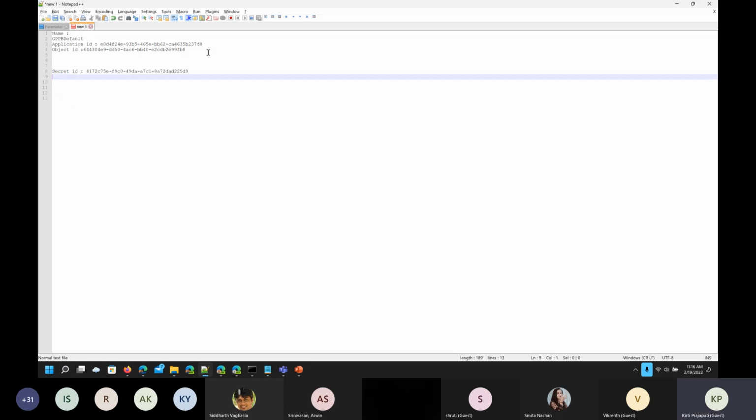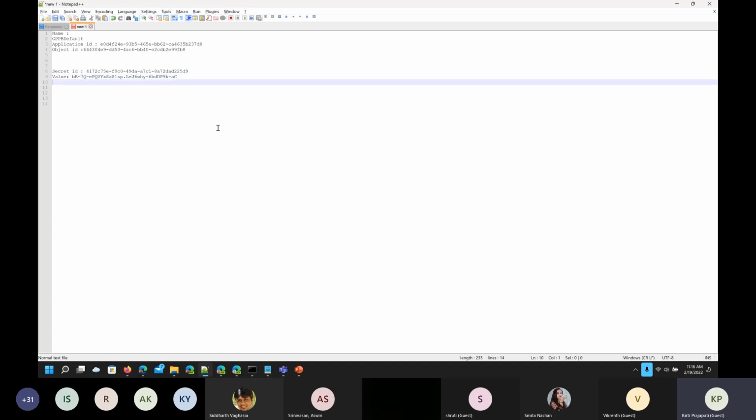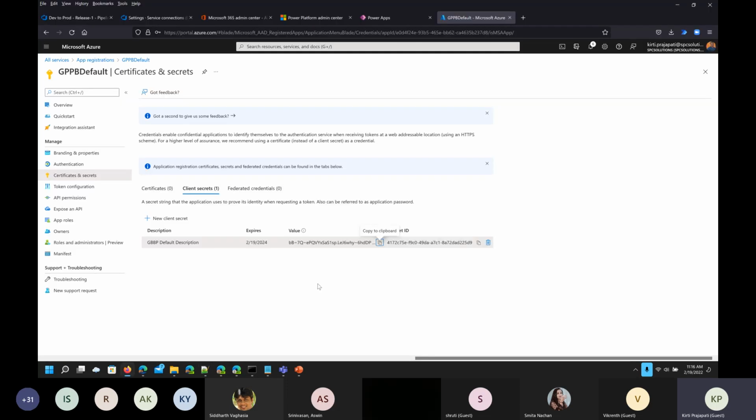ID and value. So the value is also required going further. Then I'm just copying that. Control V. We are good. Now we are done with the Azure AD part. So now let's move to the Power Platform. So we are done with the enterprise application, and we have also created the client secret and these values.